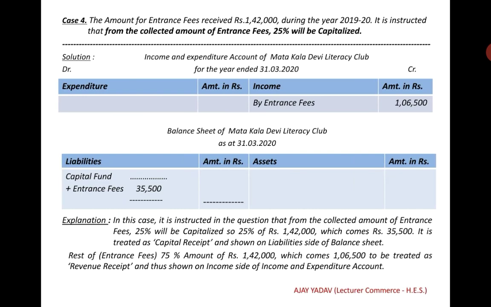Here, in the balance sheet of Mata Kala Devi Literacy Club as at 31st March 2020, on the liability side, we added entrance fees, 25% of Rs 1,40,000, which comes to 35,500, in capital fund. Now, the rest of the entrance fees, 75% of the amount of 1,40,000, which comes to 1,06,500, is to be treated as revenue receipt and thus shown on the income side of the income and expenditure account.